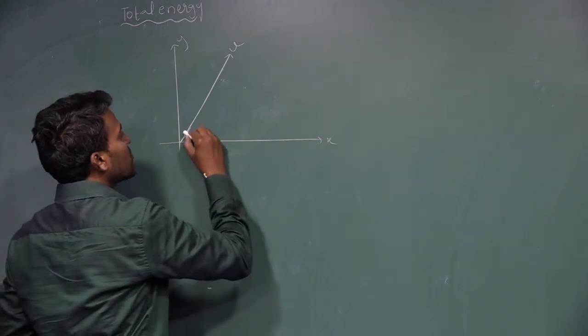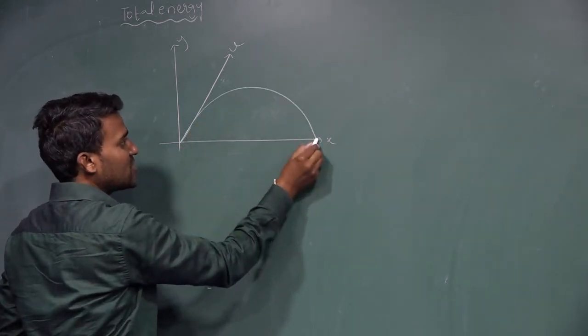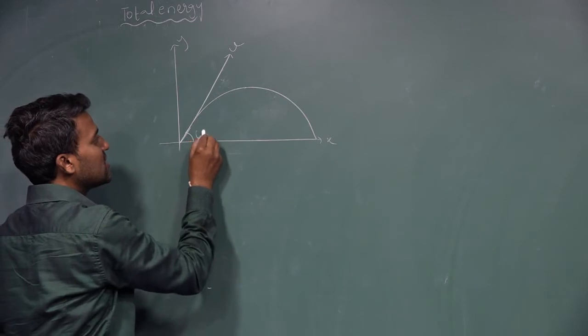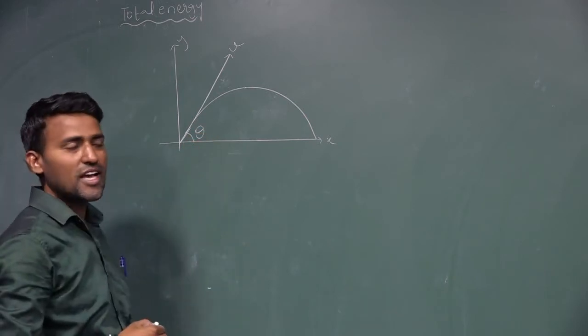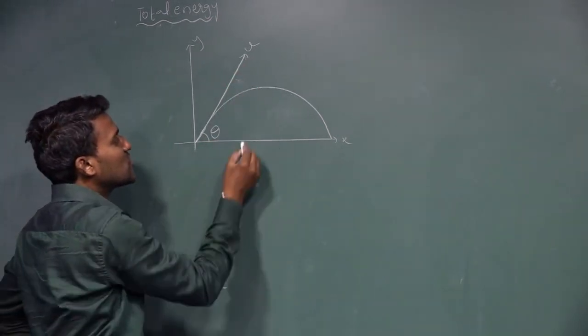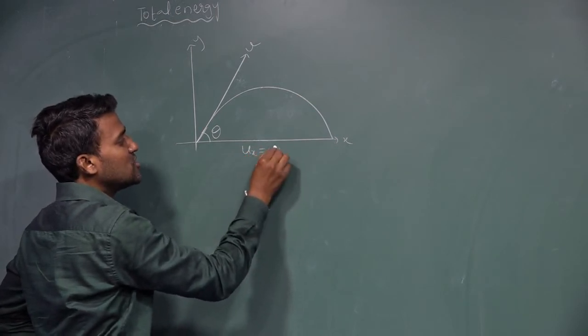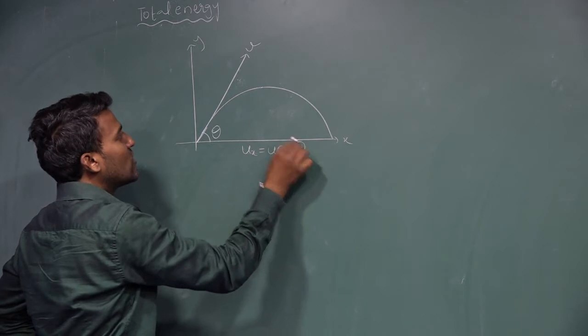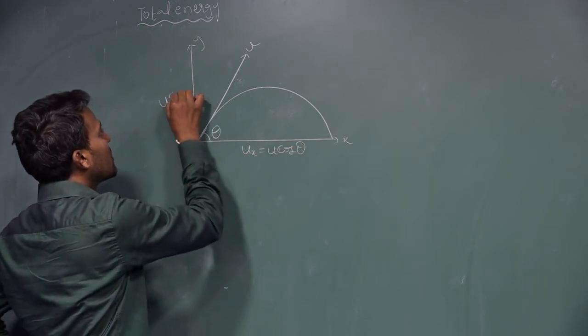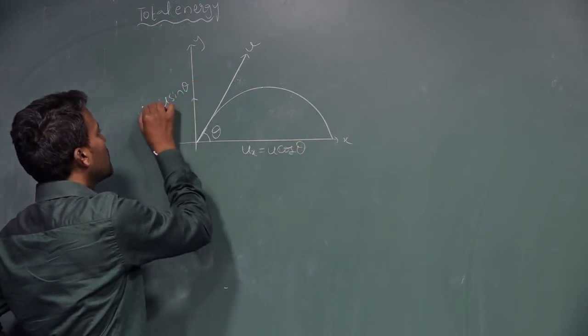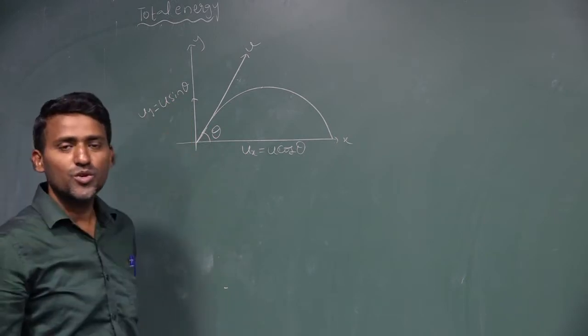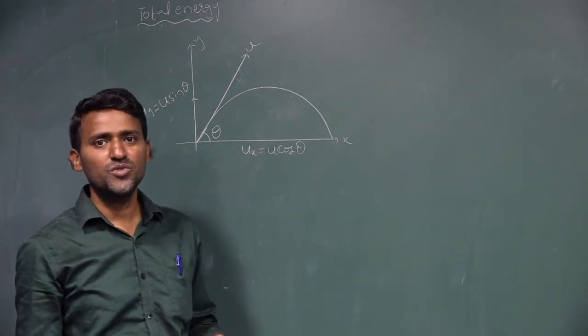Now the path of the projectile is a parabola, and the angle is theta. U can be resolved into two components: horizontal component Ux is equal to u cos theta and vertical component Uy is equal to u sin theta.